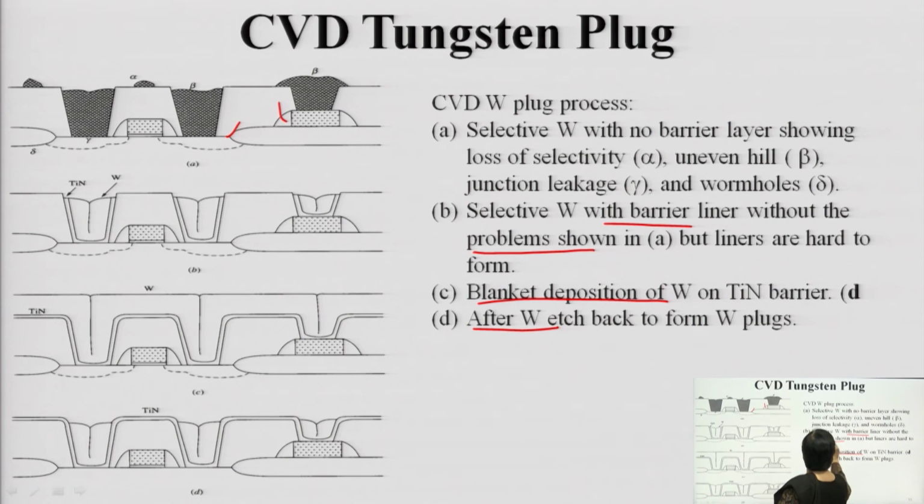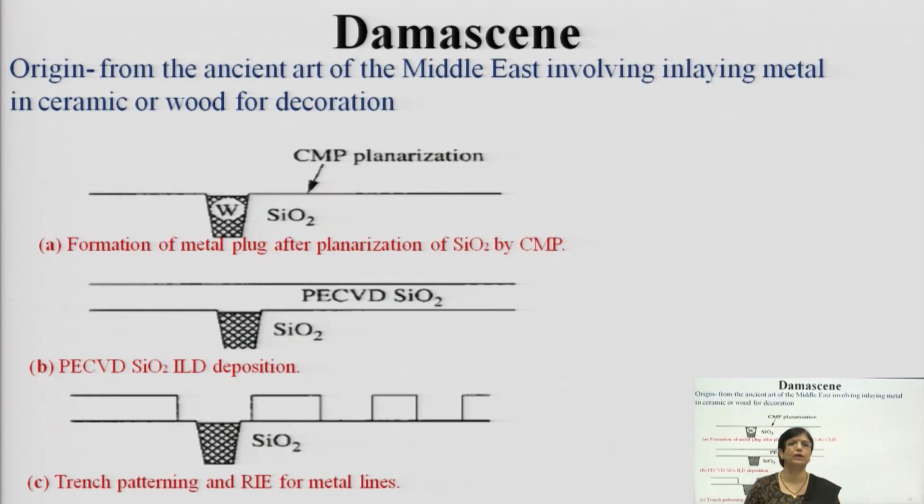This is selective W with barrier without the problems shown in A. Here you have problems, see the alpha and beta particles, whereas here you do not. Here is blanket deposition using a titanium nitride barrier, and on the basis of it the tungsten gets deposited. So, there will be blanket deposition happening.